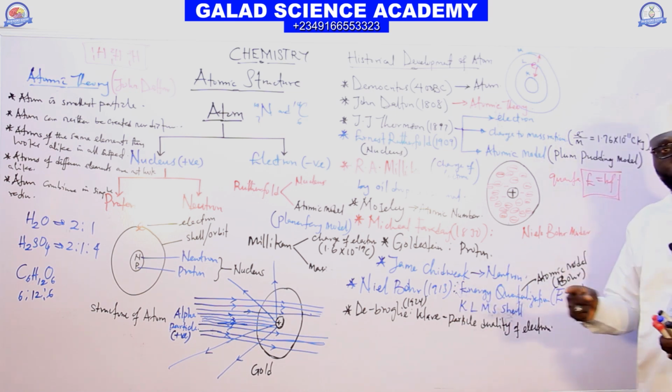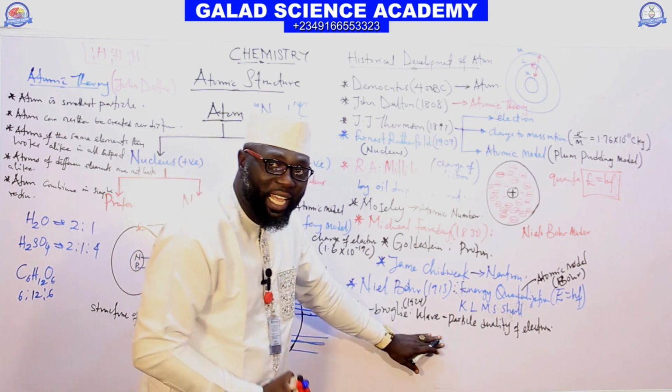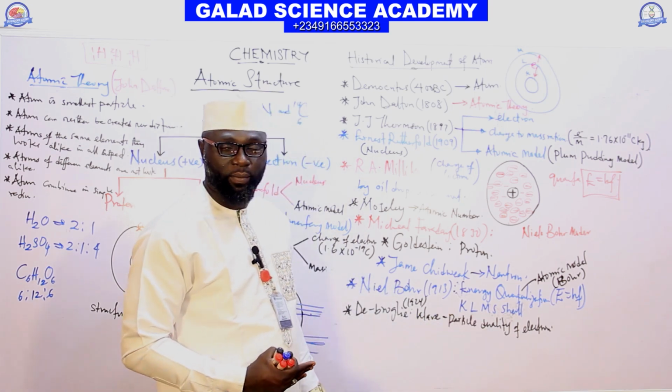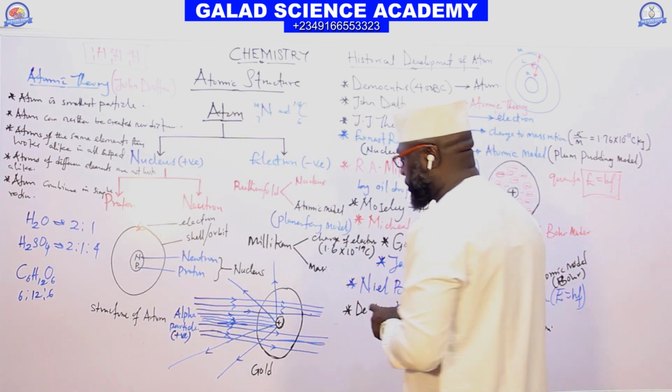The electron is a wave and it's also a particle, because the electron has a wave property and it also has a particle property. What are the wave properties of an electron?